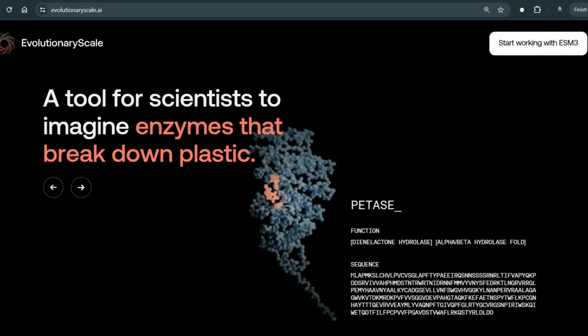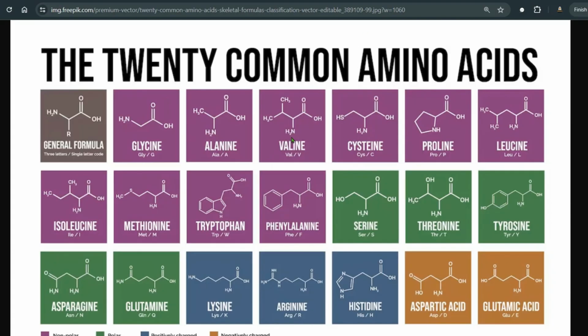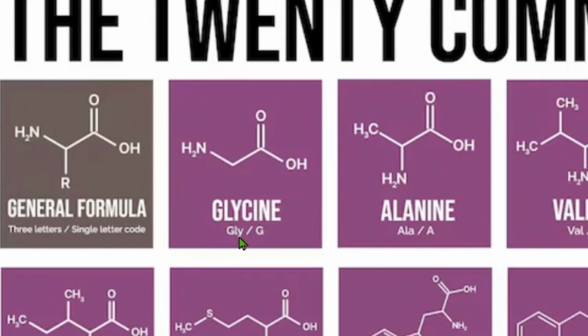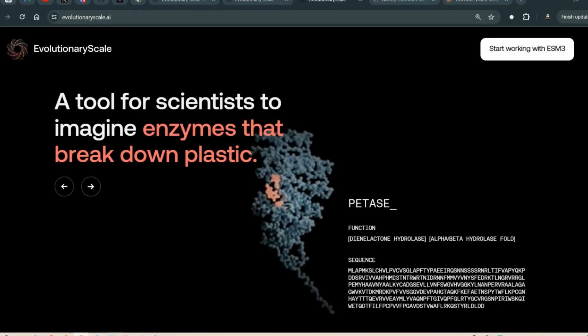This sequence is basically the amino acids, so MLA. These are different amino acids. We can denote them with a single letter or three letters. All these amino acids are here. For example, we can denote glycine with GLY or G, alanine with ALA or A. So this is where we are defining this sequence, and when we define the sequence, this is the function and this is the 3D structure that we see.